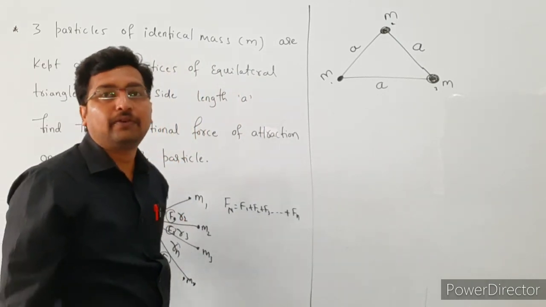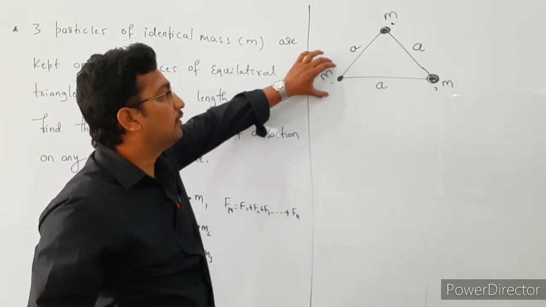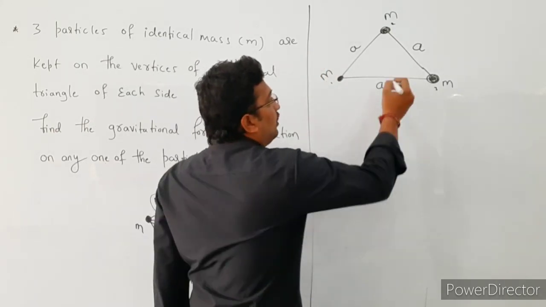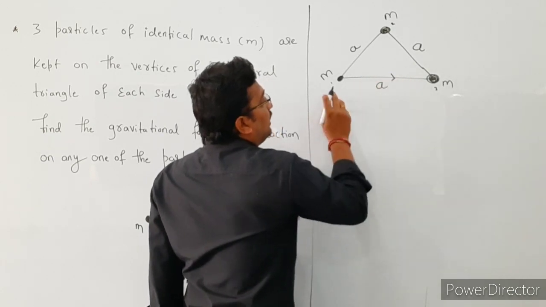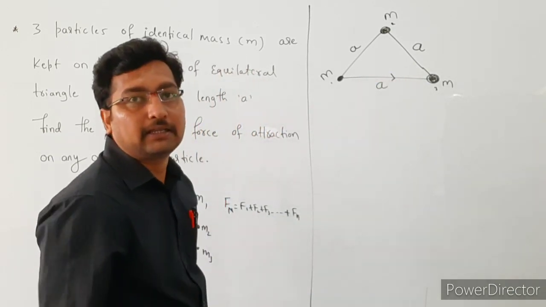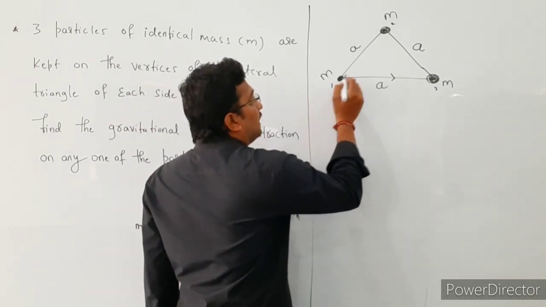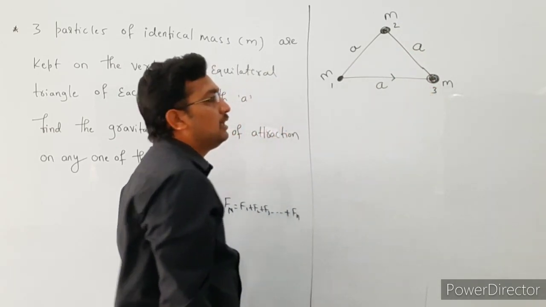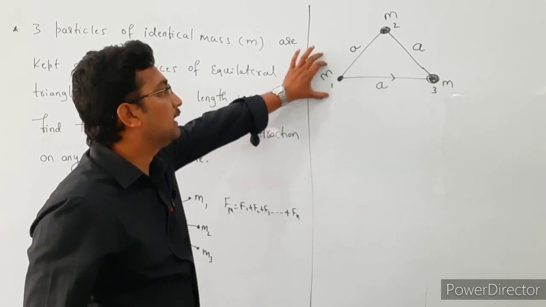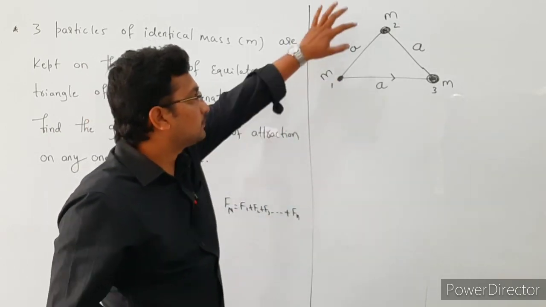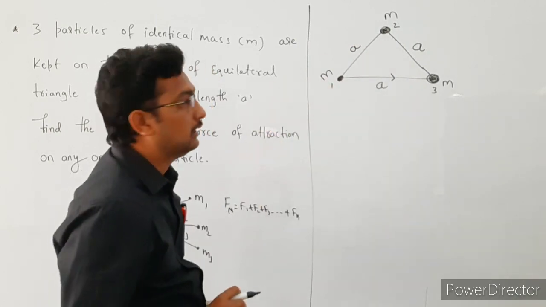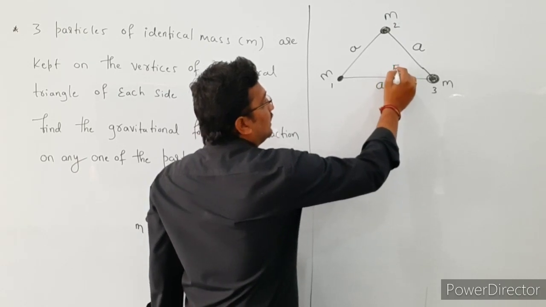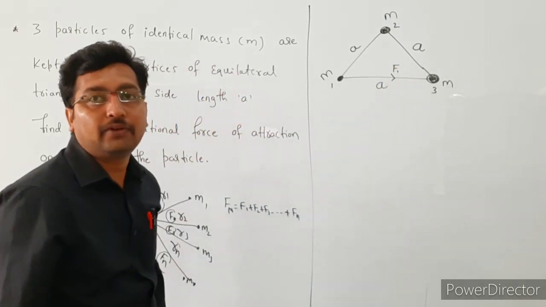Consider the first, second and third particles. We are going to find the net gravitational force acting on the first particle due to the second particle and the third particle. First, we find the force of attraction between the first particle and the third particle. It is denoted by the force F1.